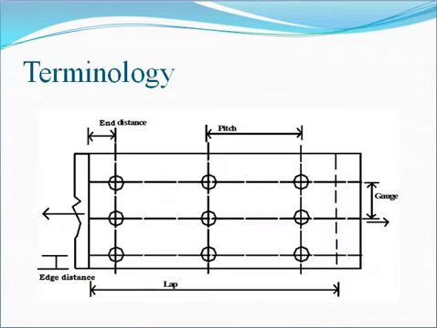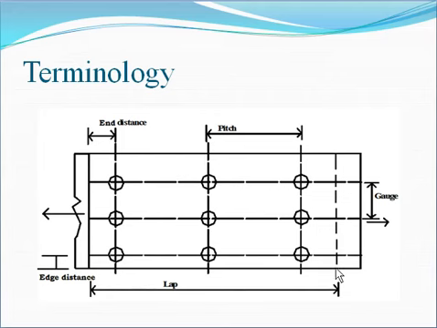Now we will see different terminologies used in bolted connections. In this diagram you can see that the first plate, this one, is the upper plate.